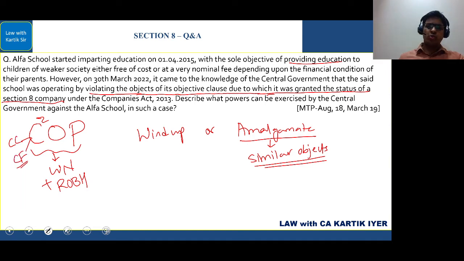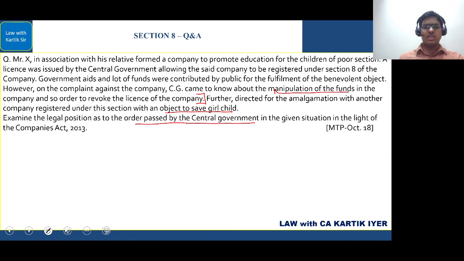So can they do so? Can they cancel the license? The answer is yes. So till here, the central government order is proper. However, they have also directed this company to get amalgamated with another company which is having the object to save girl child. Now this is not allowed.